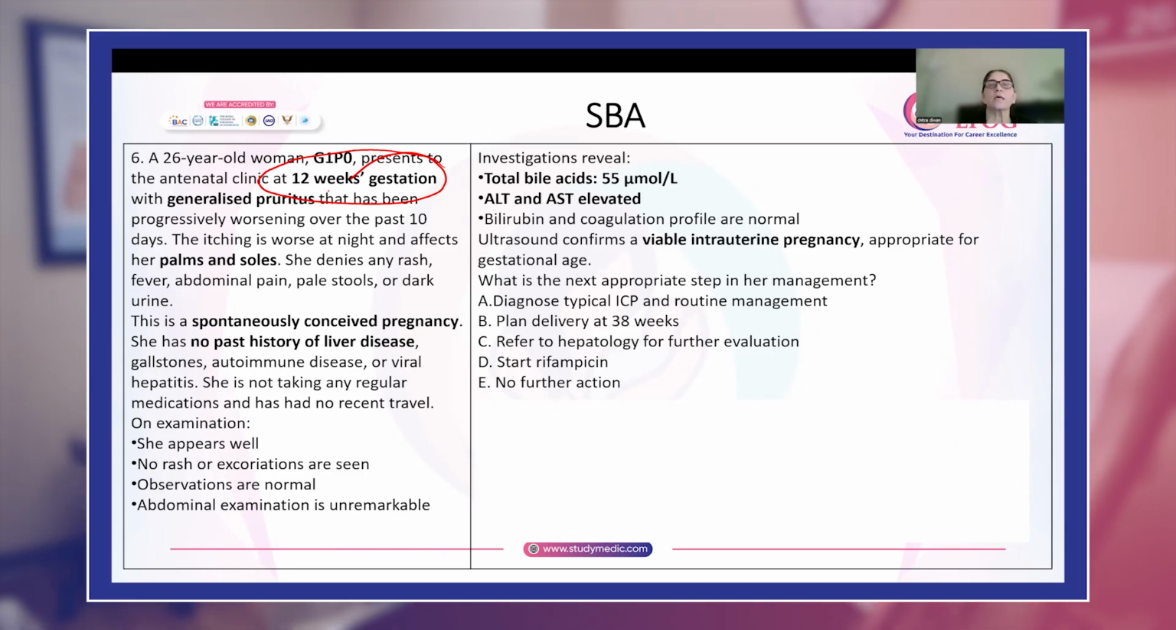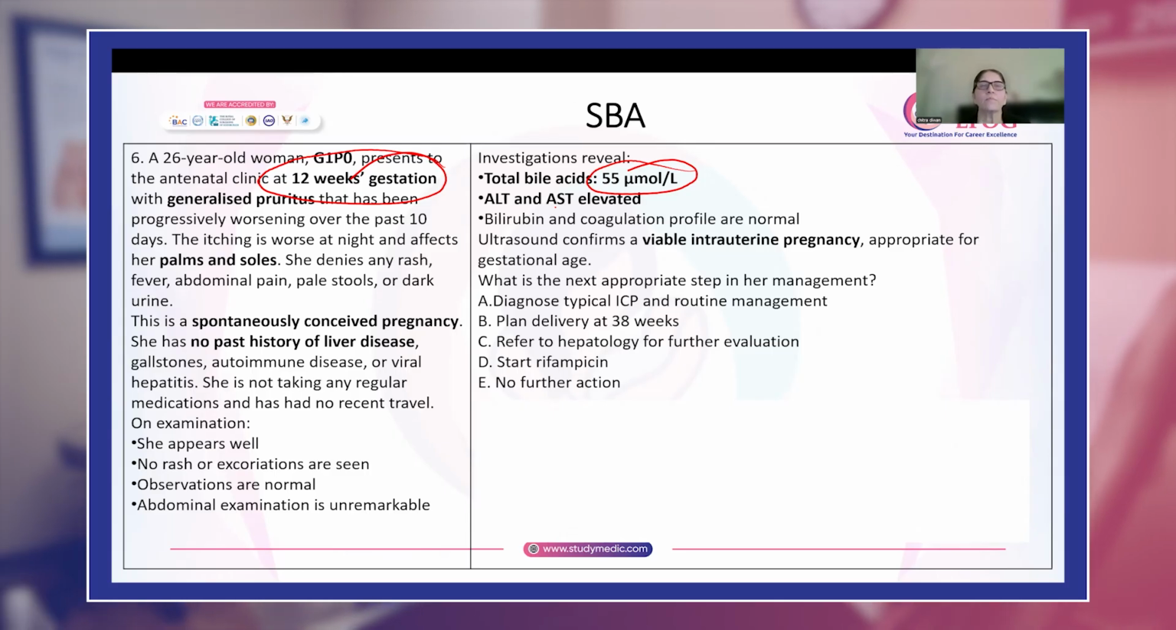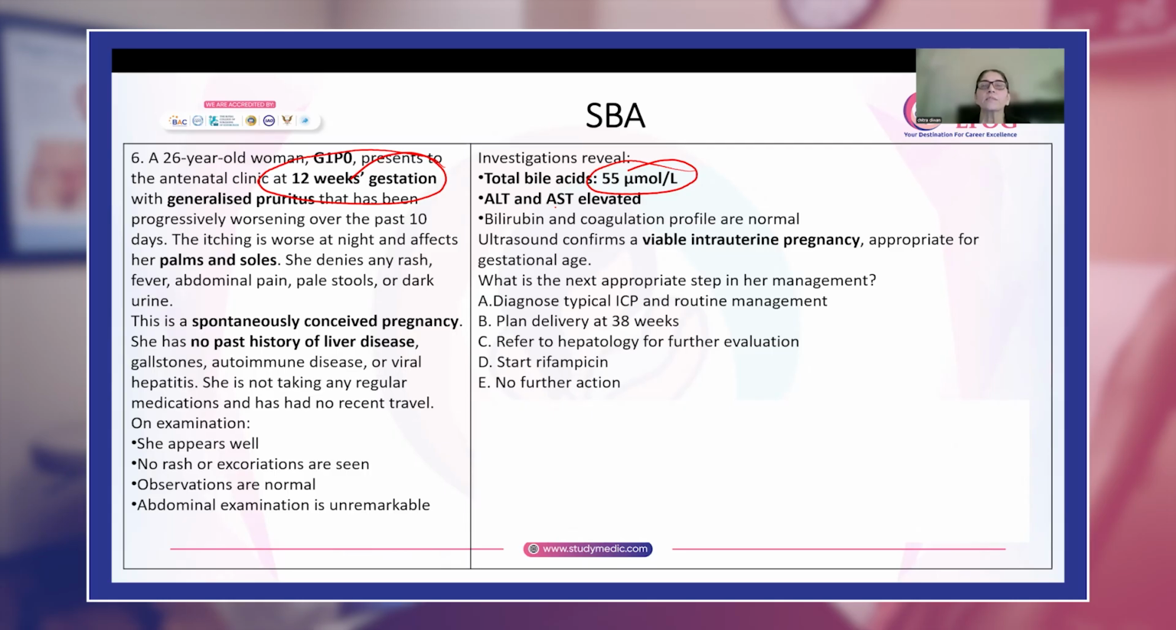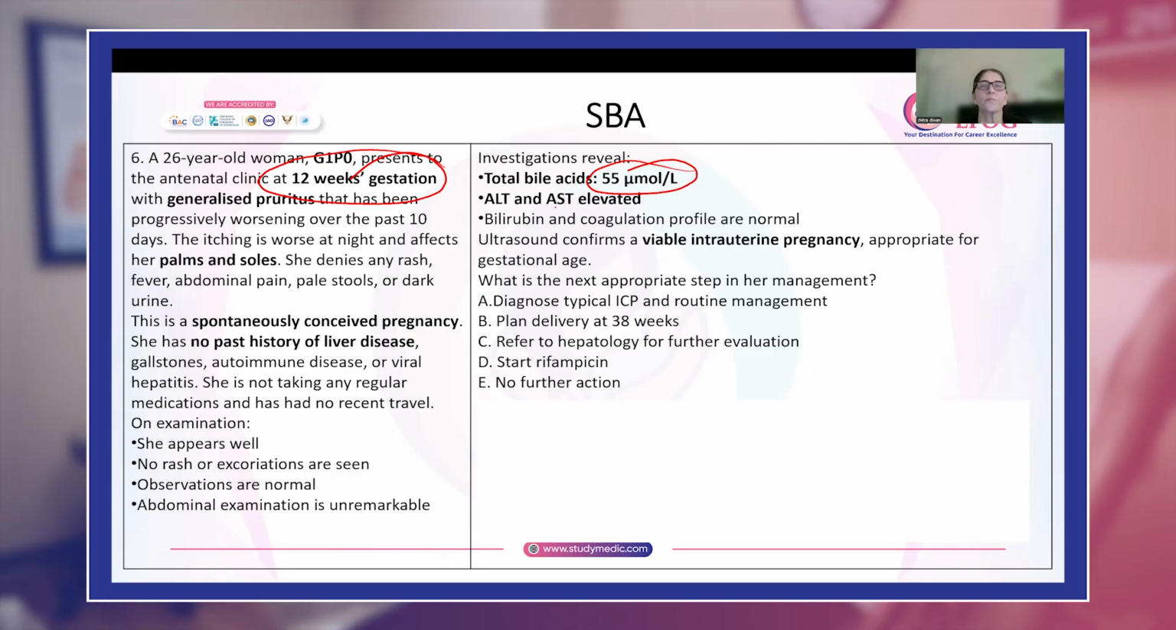Abdominal examination is unremarkable. Total bile acids are 55. That means it is in the moderate range. And ALT, that means the liver enzymes are also elevated. Bilirubin and coagulation profile is normal. Ultrasound shows it is a viable intrauterine pregnancy. Now, what is the next appropriate step in her management? That is what they are asking.